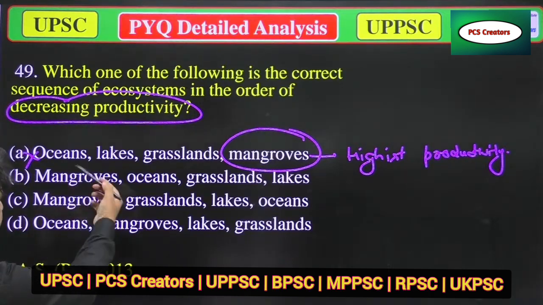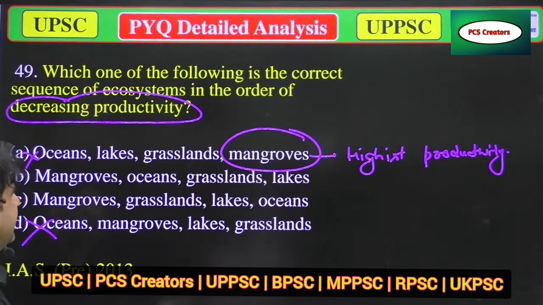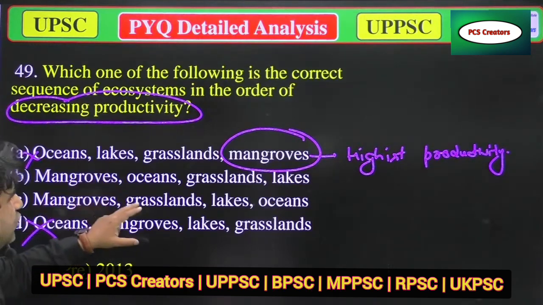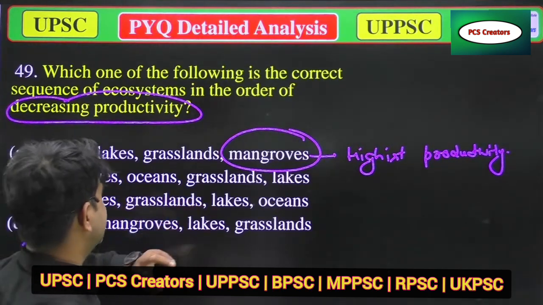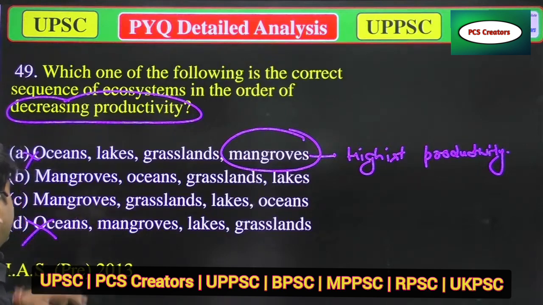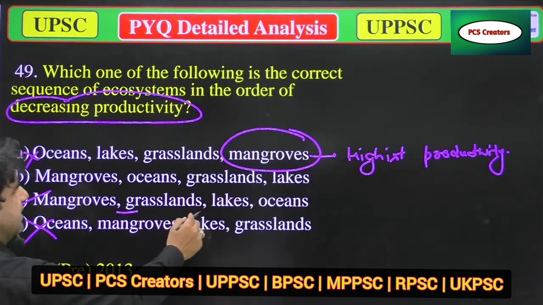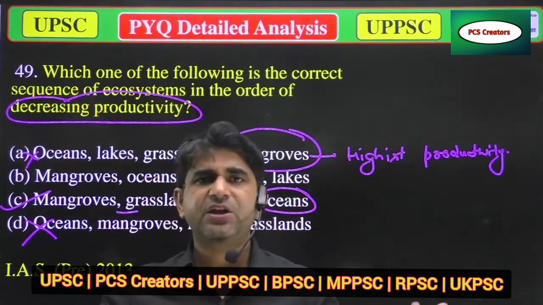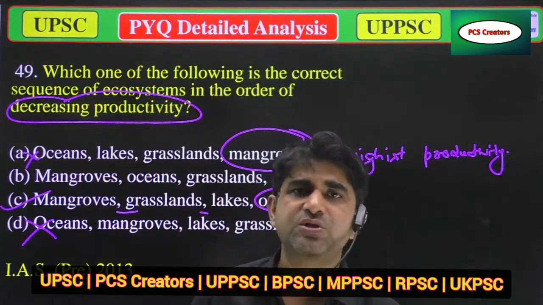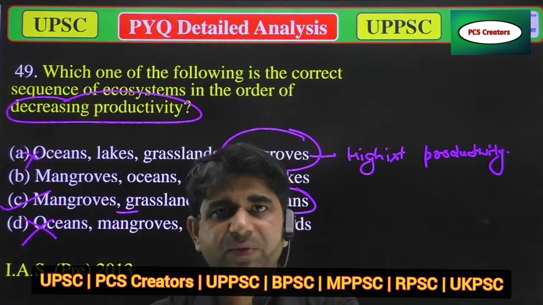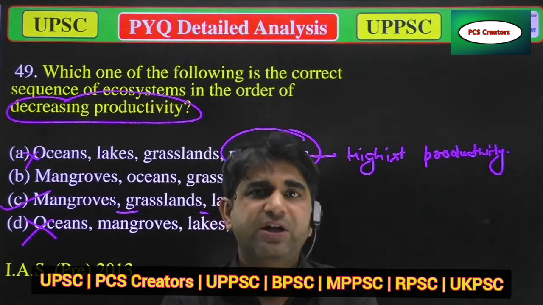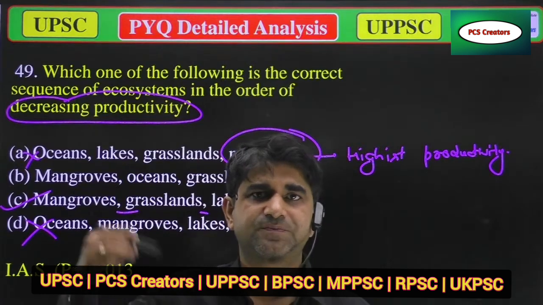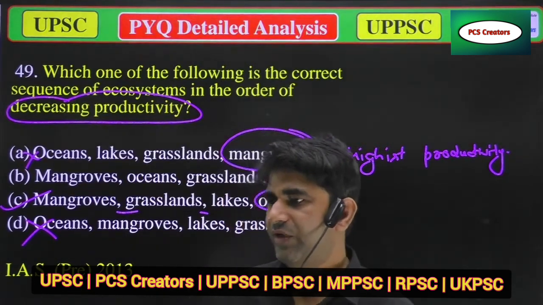In two options, mangroves are there. So this option is also wrong, because mangroves are the highest. Mangroves, then grassland, then lakes, and ocean have the least productivity, because ocean has a very huge area where living beings are there. But when we talk about productivity, they are less in comparison to the other areas. So now we'll move to the next question.